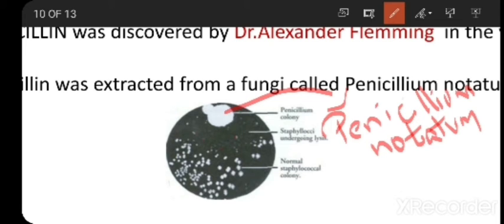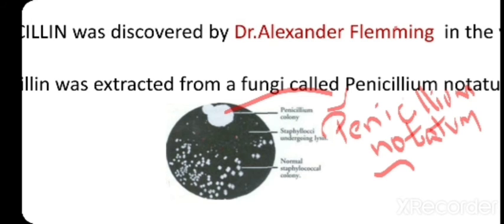Then he got an idea. He thought that with the help of Penicillium notatum, he could prepare tablets or injections and use them to kill bacteria. With the help of Penicillium notatum, he discovered an antibiotic called penicillin.